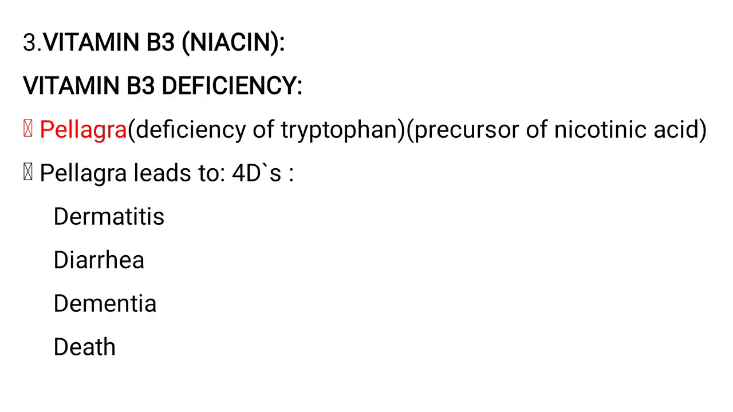Vitamin B3, it is also called niacin. So vitamin B3, niacin deficiency causes dash. So pellagra. The pellagra is also caused due to deficiency of tryptophan, that is a precursor of nicotinic acid. So pellagra leads to 4 Ds, that is dermatitis, diarrhea, dementia and death.